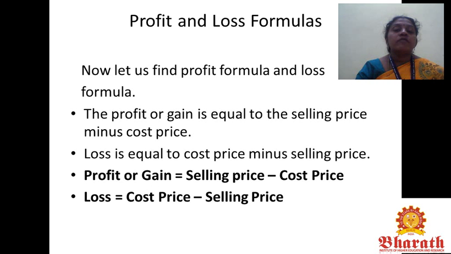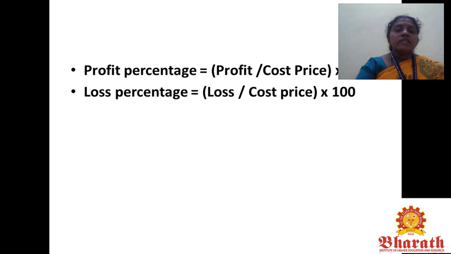So now let us find the profit formula and loss formula. The profit or gain is equal to the selling price minus cost price. Loss is equal to cost price minus selling price. Profit percentage formula: profit divided by cost price into 100. Loss percentage equals loss by cost price into 100.